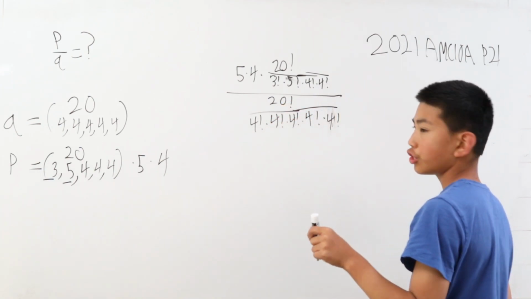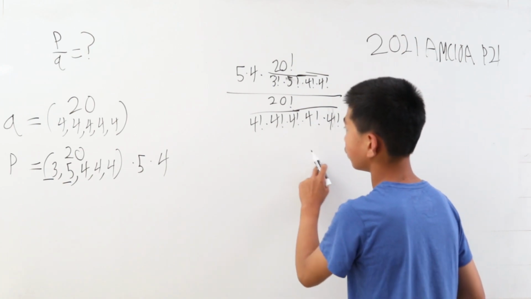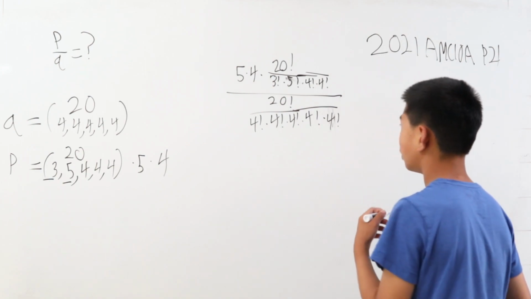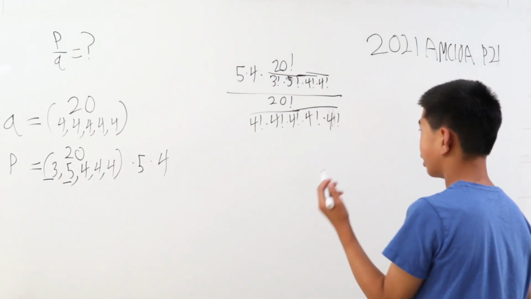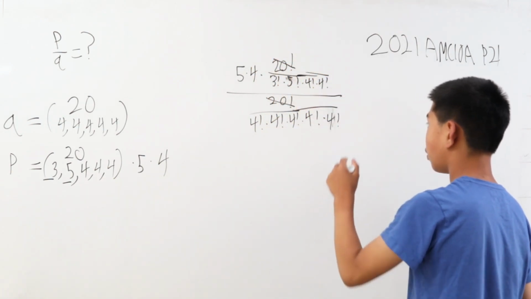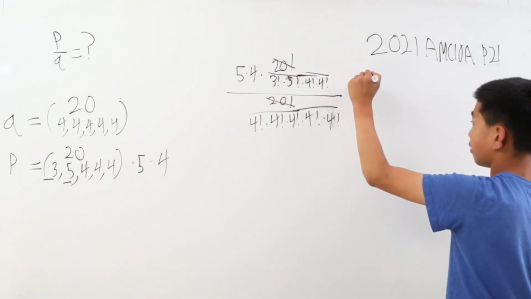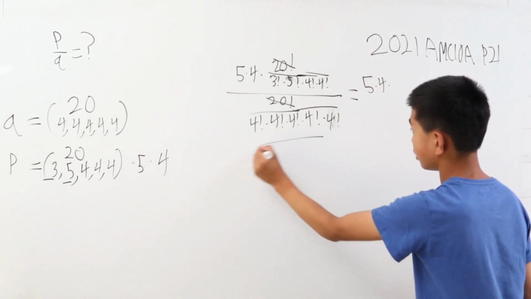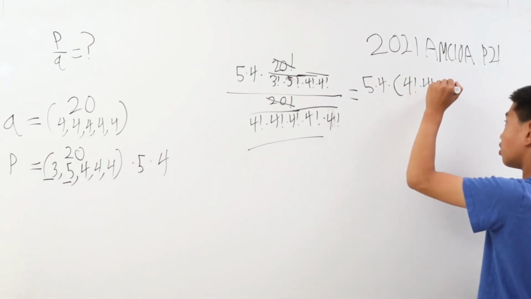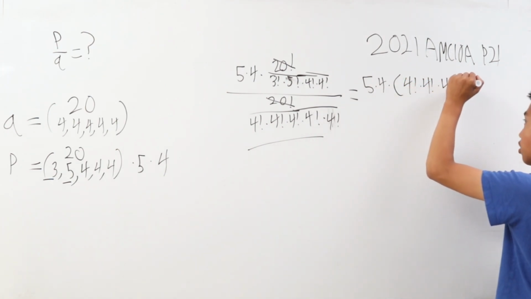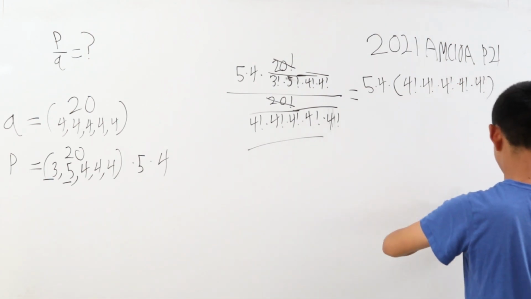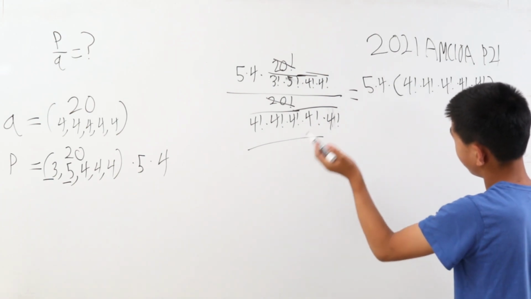Now, this method is pretty weird, but useful. I just learned it today, but it's pretty cool. The first thing we notice is that the 20 factorials can cancel. From this, we get 5 times 4 times this on the bottom, because this is a fraction, and when we divide, we flip it over.